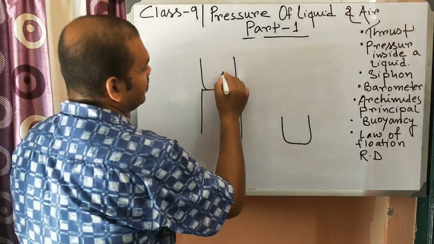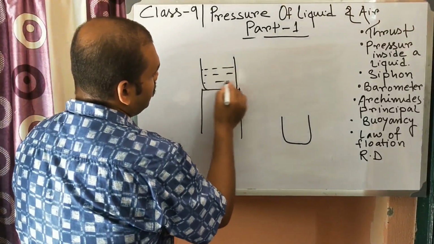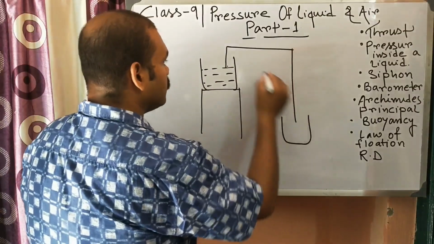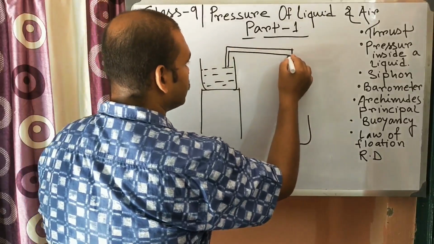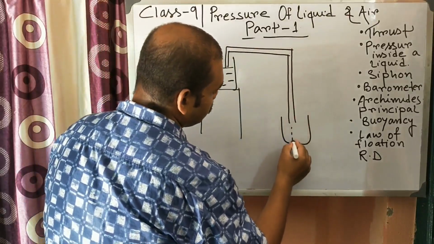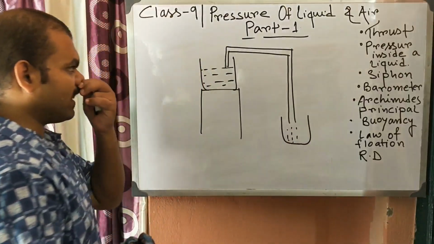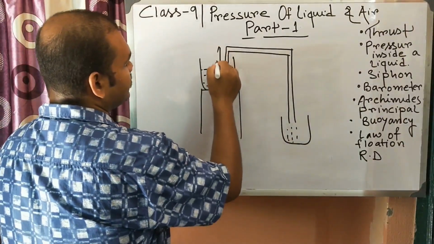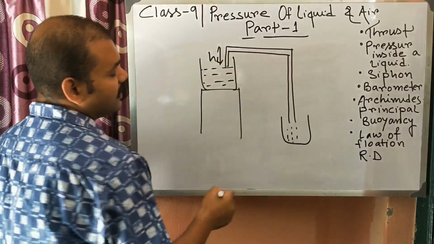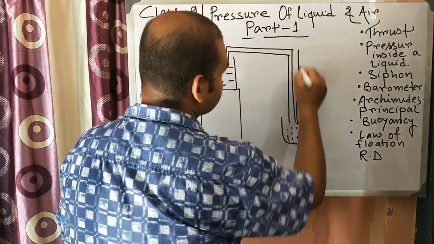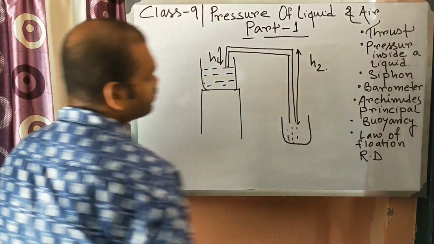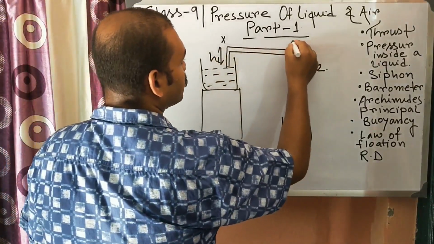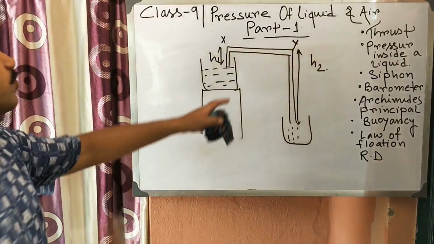So a siphon is generally a bent rod or a tube which automatically transfers the liquid from one vessel to another vessel. So what is the basic principle? Suppose this is at height h1, and here the height is h2. Okay, now consider the point X and consider point Y. These 2 points we are considering.